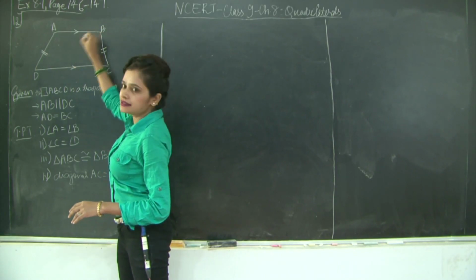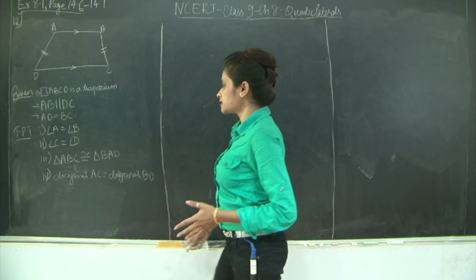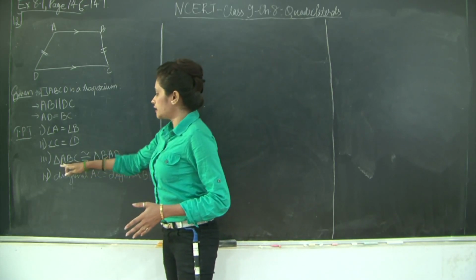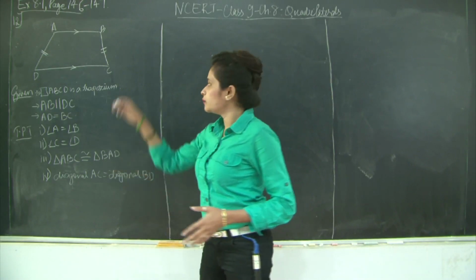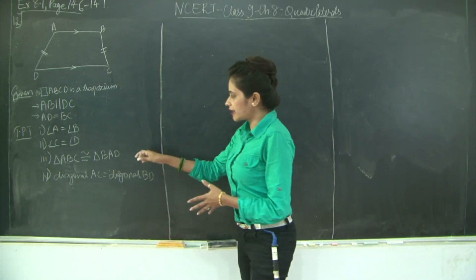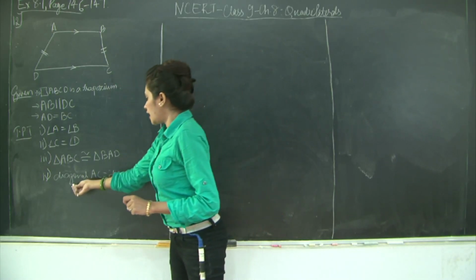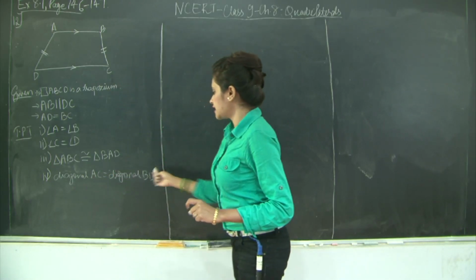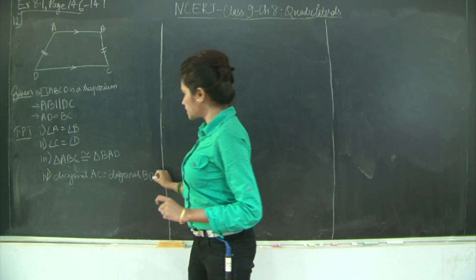So the top angles and the bottom angles out here for the trapezium, we need to prove that they are equal. Also, I need to prove that triangle ABC is congruent to triangle BAD. We will join the diagonals and then we will try to prove these triangles congruent. And also we need to prove that diagonal AC and diagonal BD are equal. So, these two sections we will see after construction.